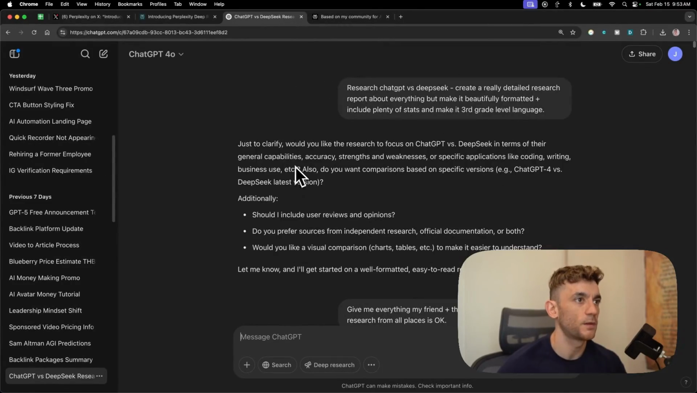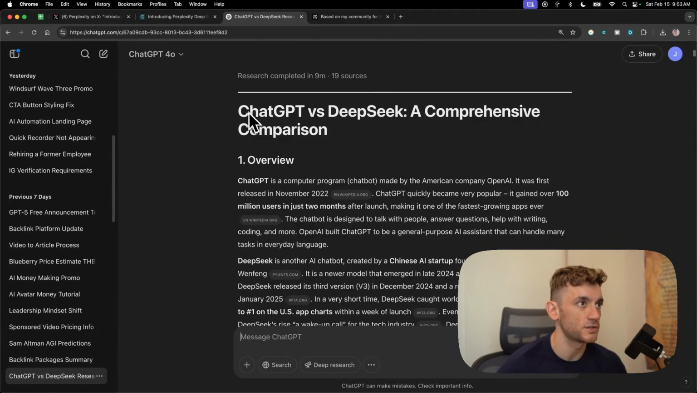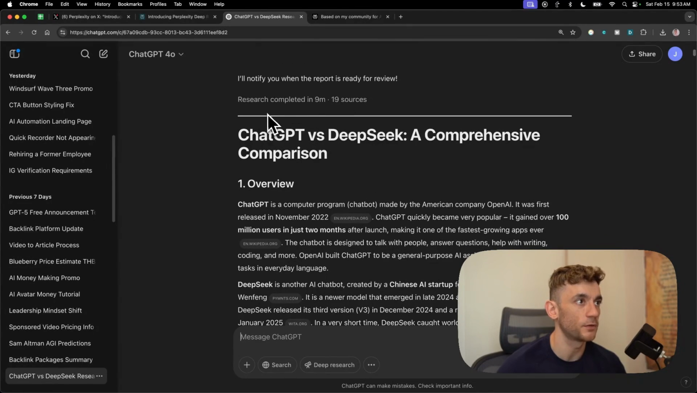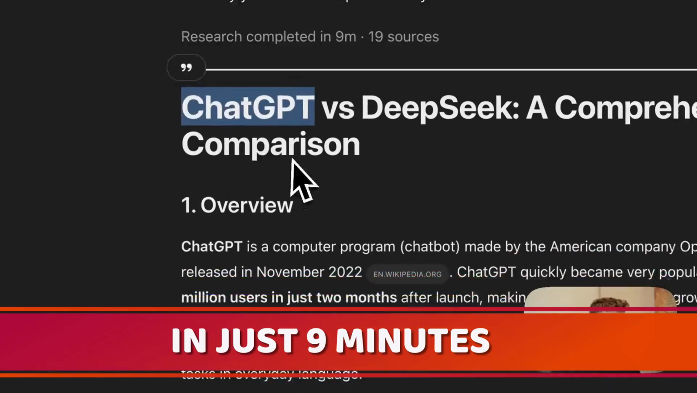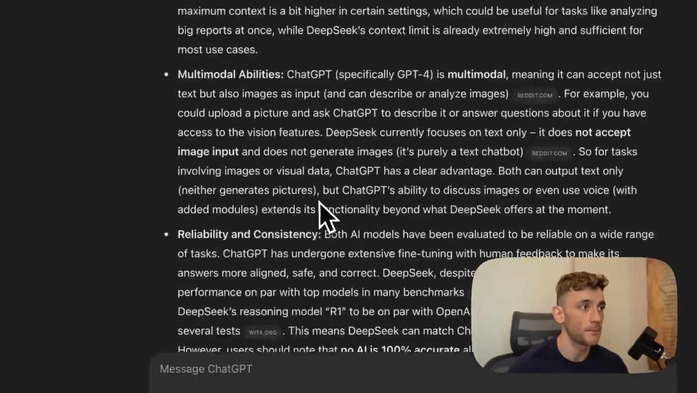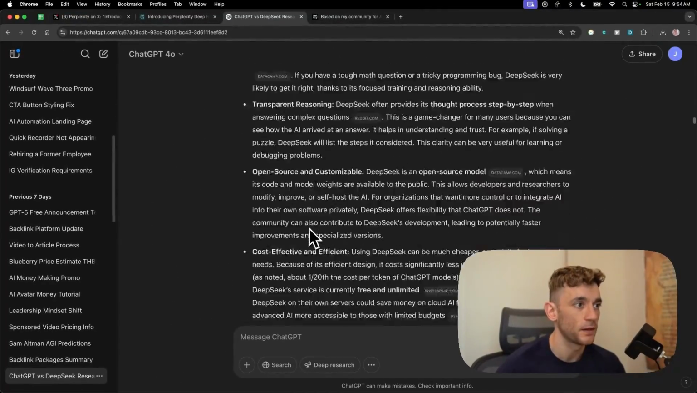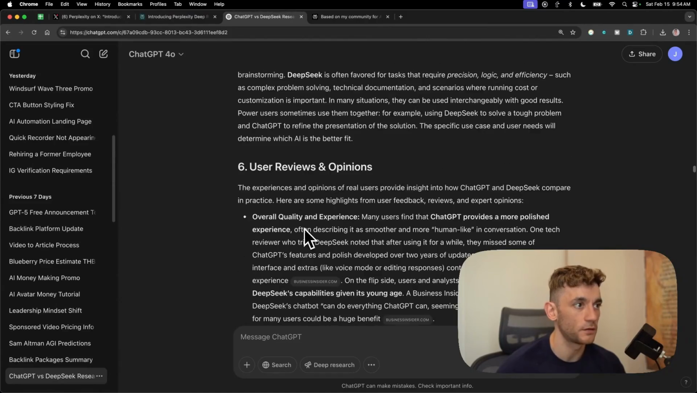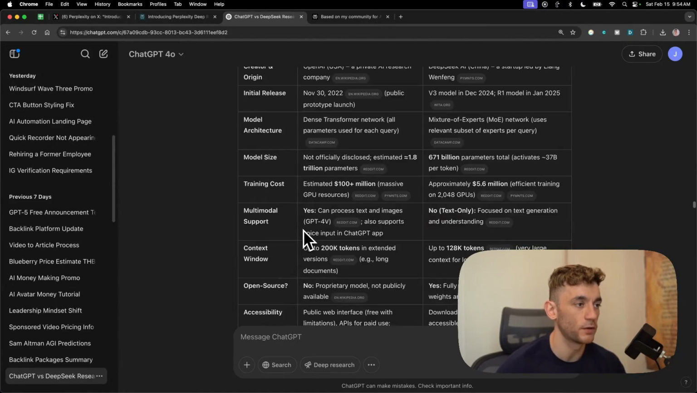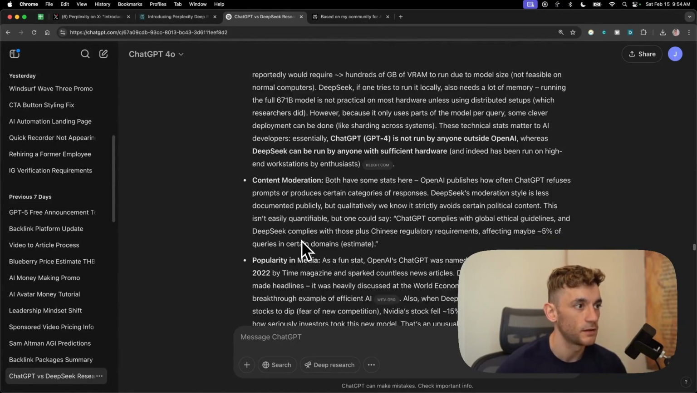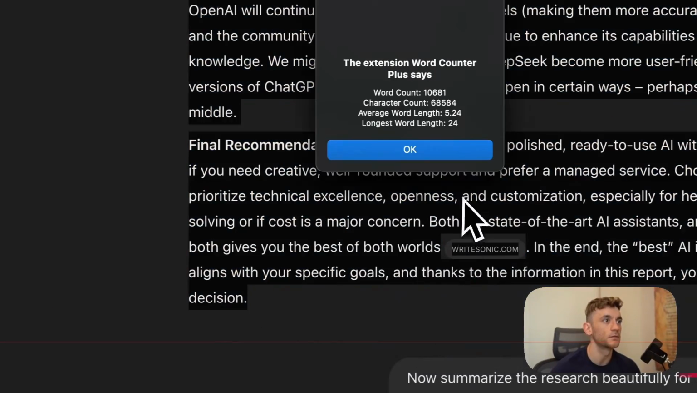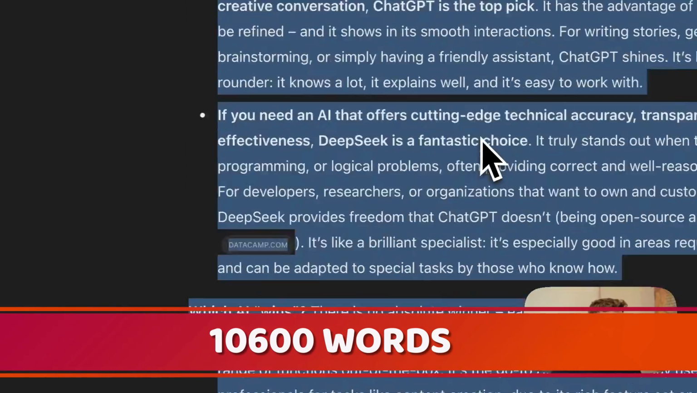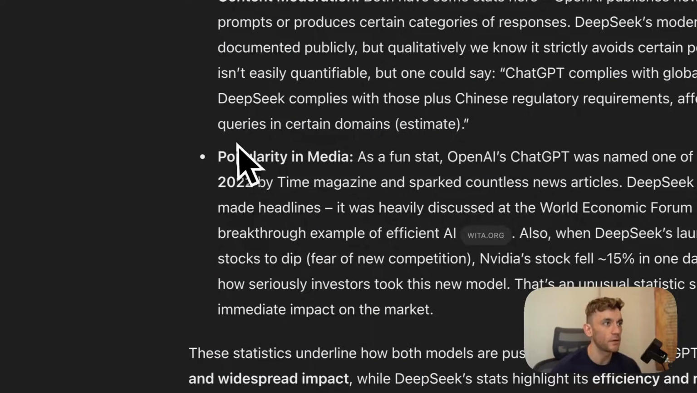Now, if you want to see a previous report that actually worked on ChatGPT for deep research, you can see this example. This was actually done in just 9 minutes using 19 resources. Now, if we actually look, the research you get back from ChatGPT is much more in depth than Perplexity, right? There's a much higher word count here. If we count the word count, that is in total 10,600 words. So it's a lot more in depth, but there's a lot more fluff in there as well.